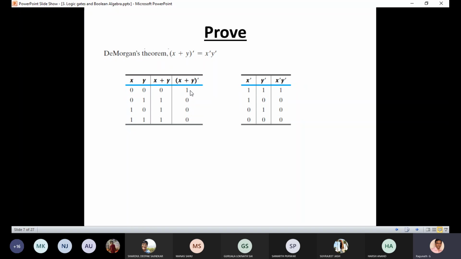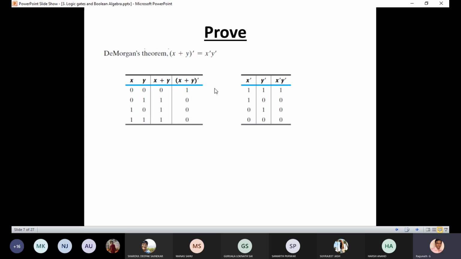So the LHS value of x plus y bar is 1000 for the values of x and y: 00, 01, 10, 11. First we find x bar: 0 1 0 1 becomes 1 0 1 0. Next, y bar: 0 changes to 1 and 1 changes to 0. Then which operator is used here between x bar and y bar? AND operator. We perform the AND operation between x bar and y bar, and this is the result. So both the results are the same.